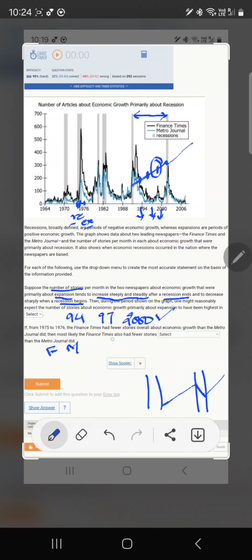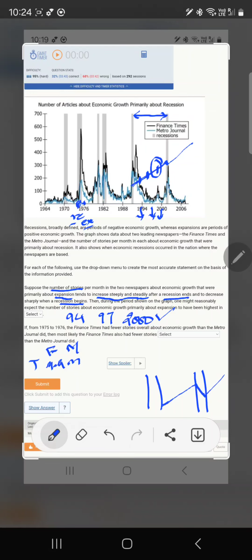What we are told in the question is the Financial Times had fewer stories overall about economic growth than the Metro Journal did. So total stories, if Metro had say M, Financial Times would have had less than M. So say M minus A. Now let's look at the curves which are given.